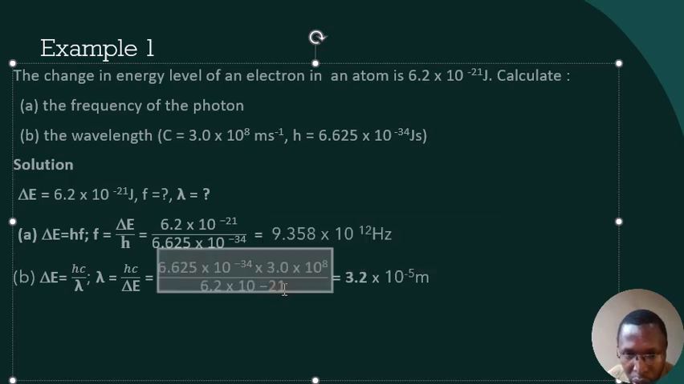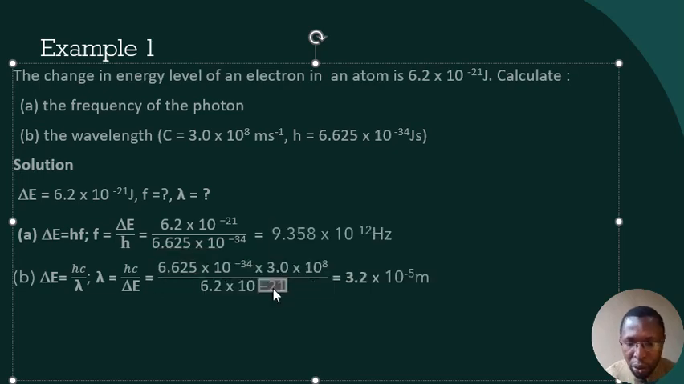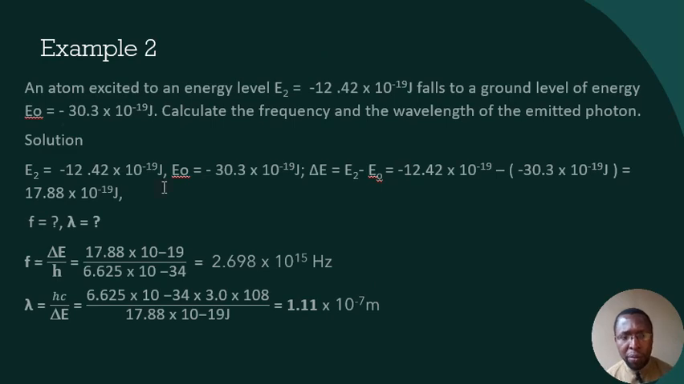Let's correct that so we don't have a wrong value on the screen. So we substitute the Planck constant as 6.625 times 10 to the power minus 34, the speed of light as 3.0 times 10 to the power 8, and the change in energy level given in the question. Our wavelength, lambda, will now be 3.2 times 10 to the power minus 5 meters. Wavelength is measured in meters. Let us see another example on this.